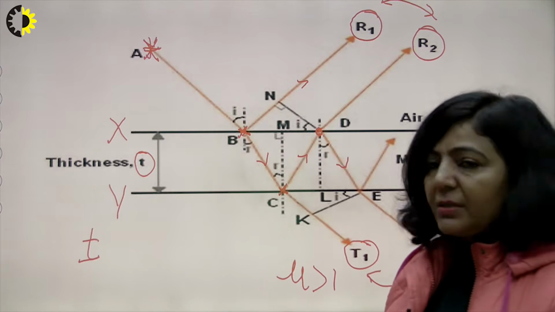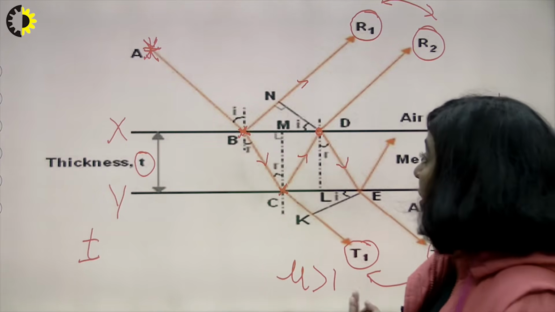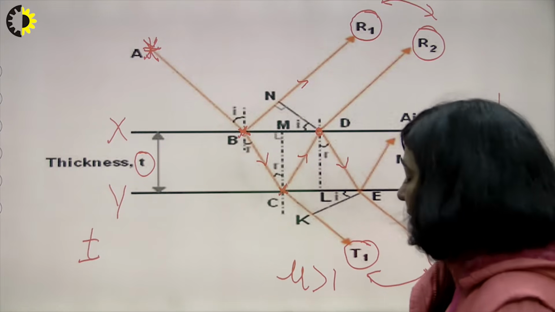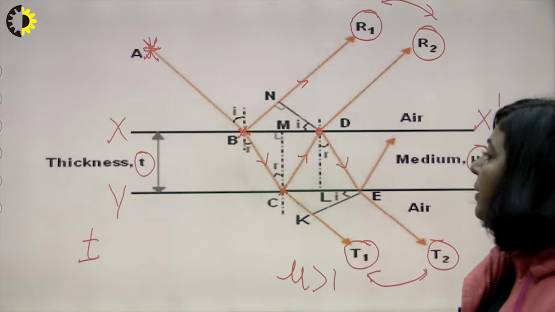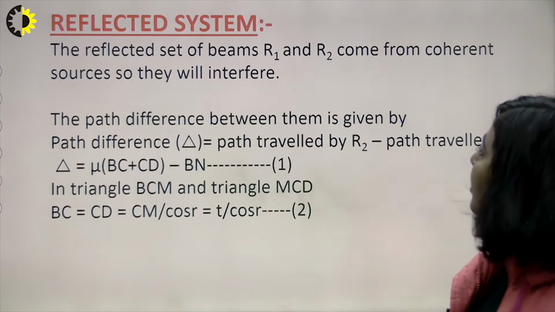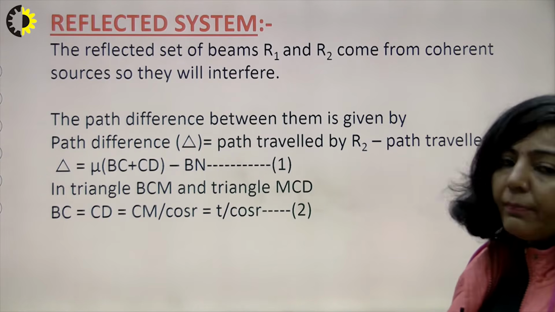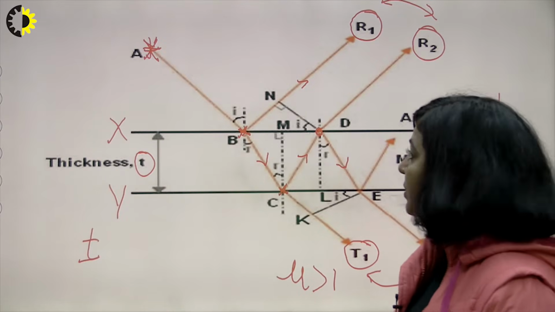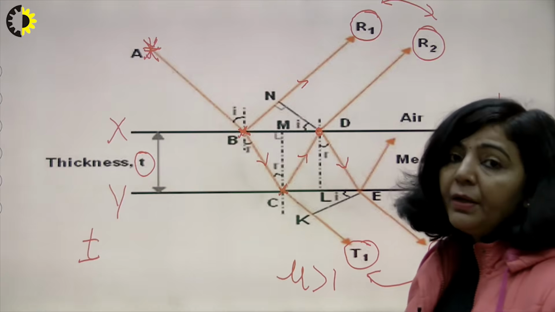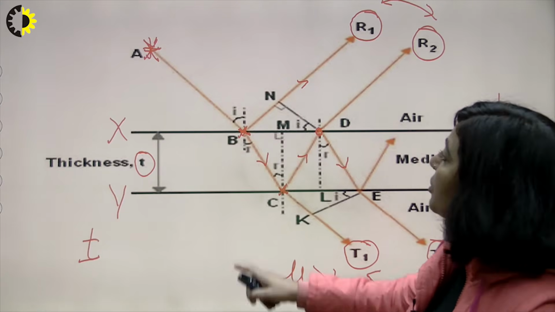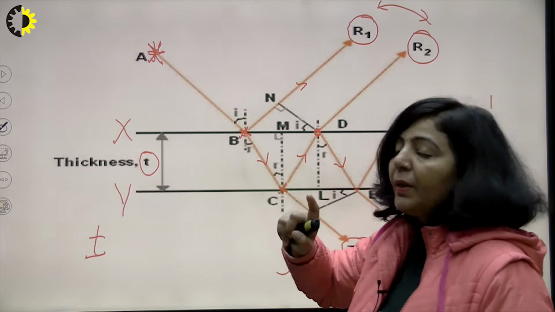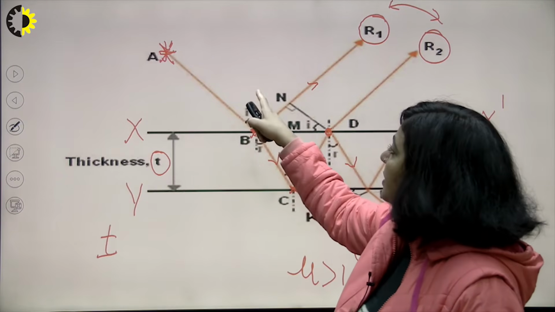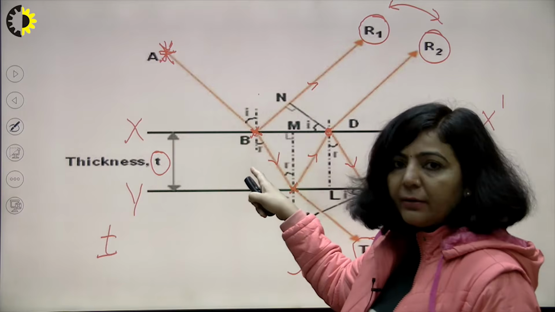So we will see that by simplifying this ray diagram, you will get that result for reflected and transmitted rays. So I am going to start with the reflected portion. But before that, I would like to highlight some angles and some sides here. As you can see, at this point B, some part of the light is reflected and some is transmitted. So this is the normal on the upper part of that thin film.